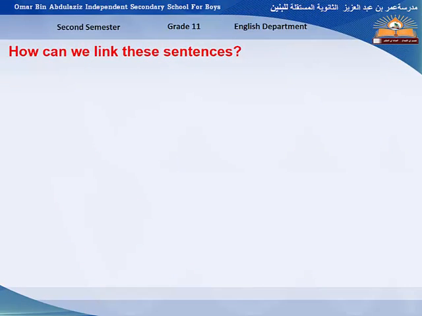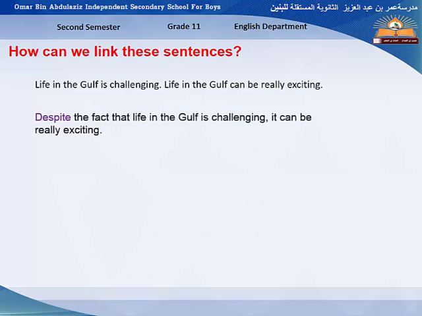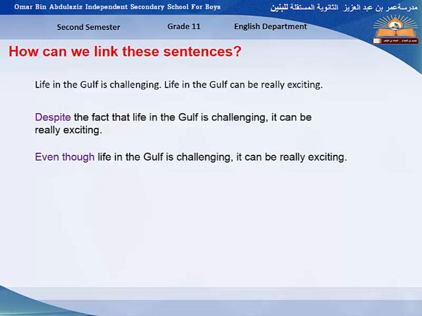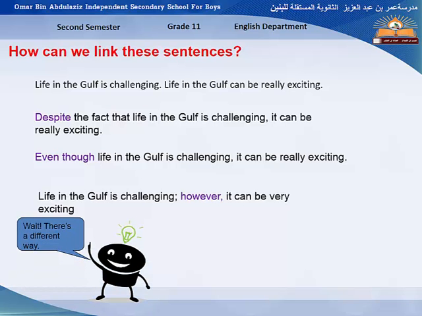How can we link these sentences? Life in the Gulf is challenging. Life in the Gulf can be really exciting. We can say, despite the fact that life in the Gulf is challenging, it can be really exciting. Even though life in the Gulf is challenging, it can be really exciting. Life in the Gulf is challenging, however, it can be very exciting. There is a different way. Life in the Gulf is challenging, therefore, it can be very exciting.